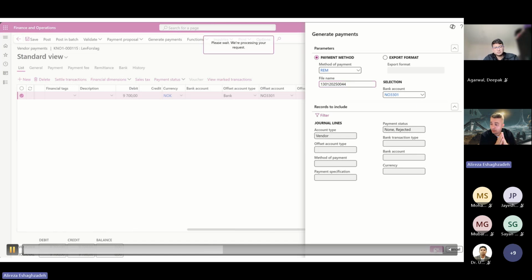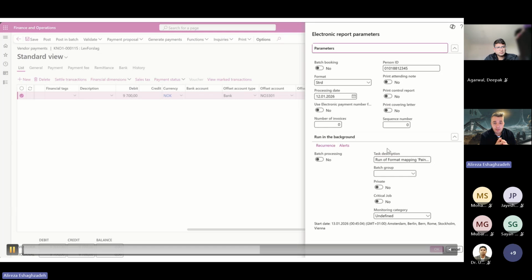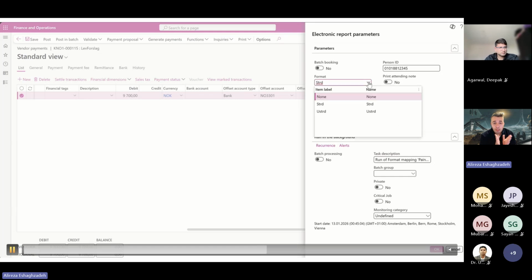So I click on OK. Then it has two functions. Number one, the payment file will be generated in a zip file. Number two, it will also change the payment status.